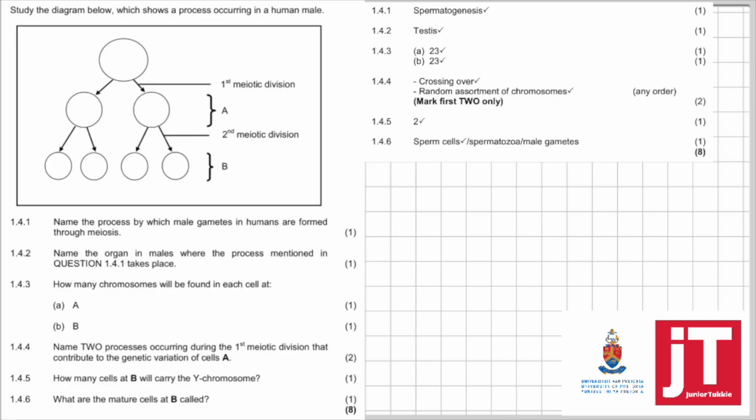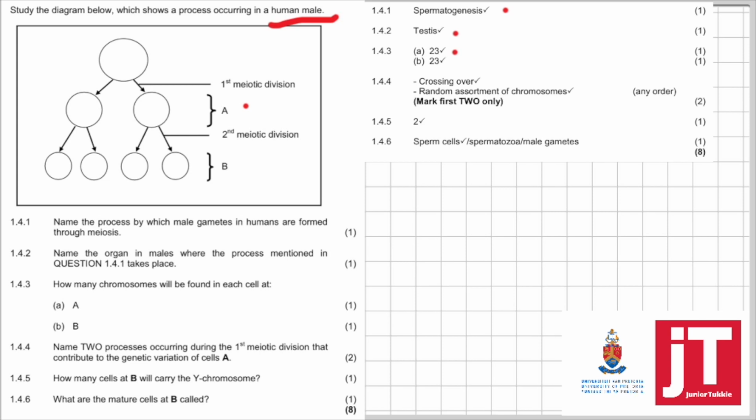Right. 1.4. Study the diagram below, which shows a process occurring in the human male. 1.4.1. Name the process by which male gametes in humans are formed through meiosis. That we know is spermatogenesis. 1.4.2. Name the organ in the males where spermatogenesis takes place. In the testes. 1.4.3. How many chromosomes will be found in each cell at A? Well, we already know it's the end of the meiotic division, so it will be 23.